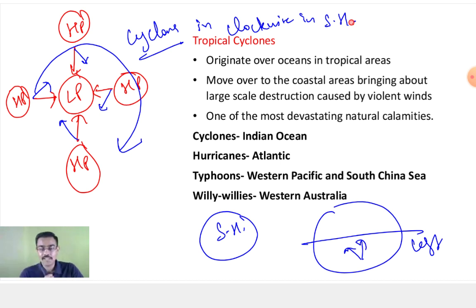ठीक है जी? We have discussed this thing. Clockwise direction, cyclone in clockwise direction in the southern hemisphere. समझ आ गया? हाँ जी. Another example. ठीक है?